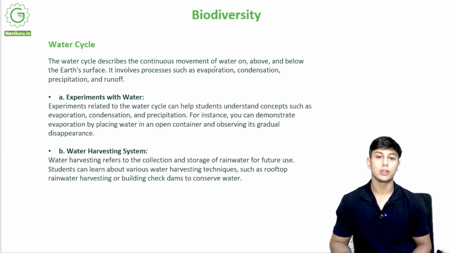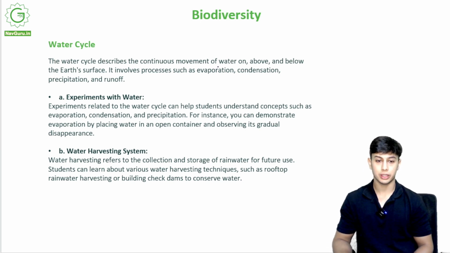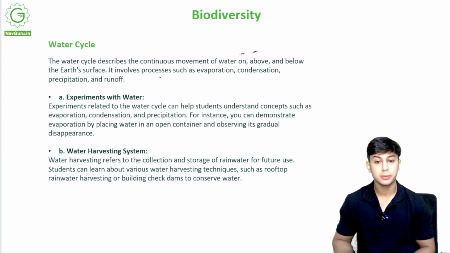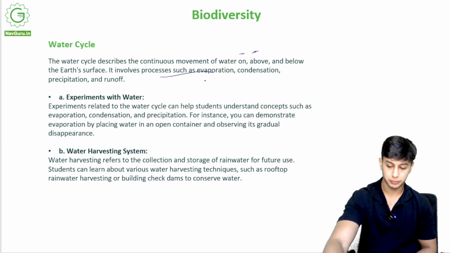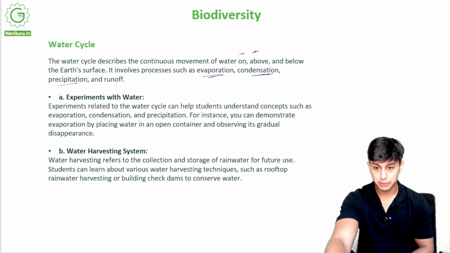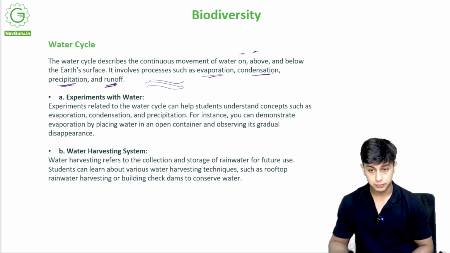So the water cycle is the continuous movement of water on the surface, above the surface and below the surface. It involves processes such as evaporation, condensation, precipitation and runoff, the surface runoff, that is rivers, oceans.